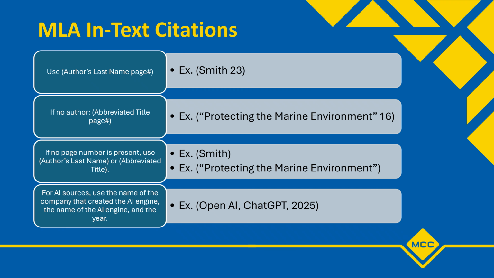If there is no page number in the source, leave the missing page number out of the citation and include only the author's last name or a shortened version of the title when no author is listed.